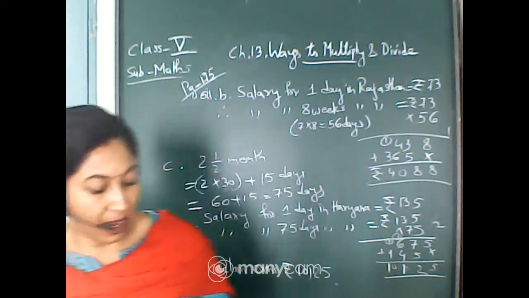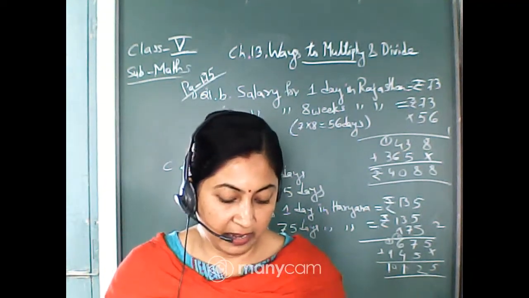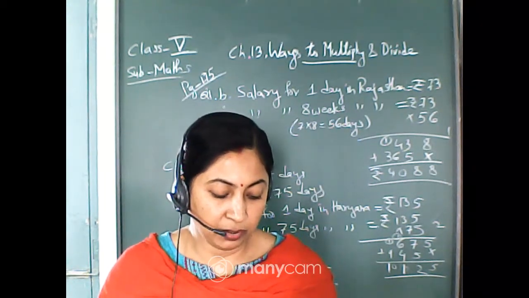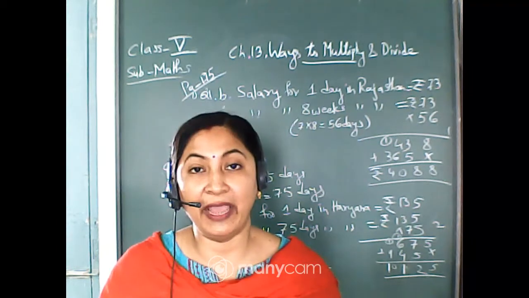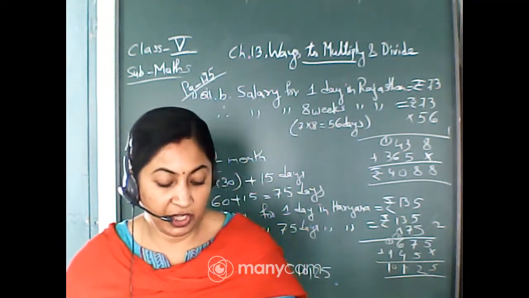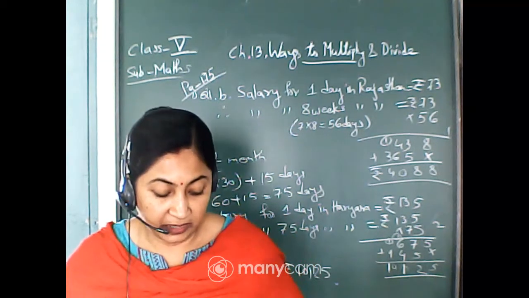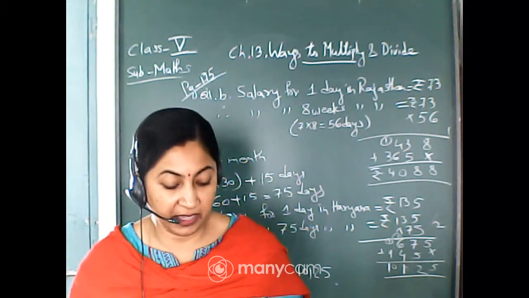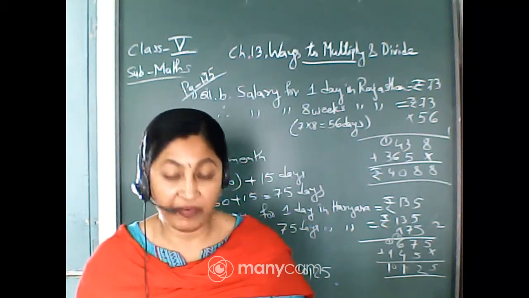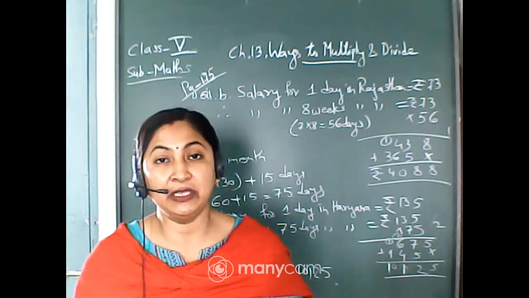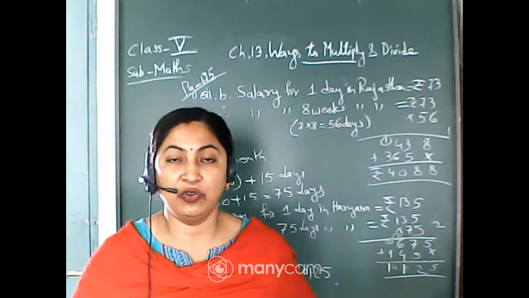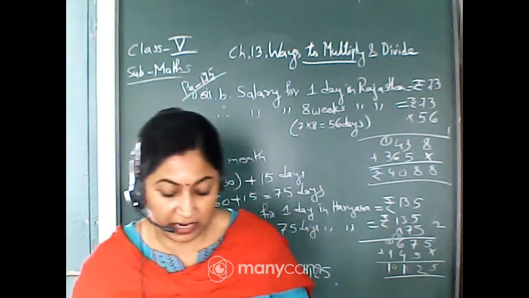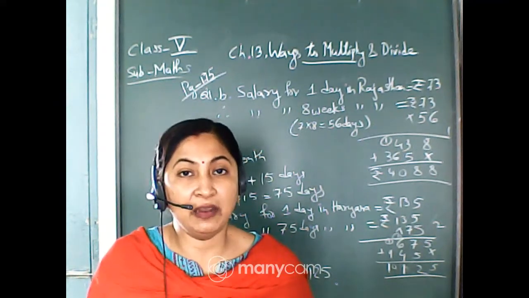Number D is, how much more will a farm worker in Madhya Pradesh get than a worker in Orissa after working for 9 weeks. So number D, you have to find the salary earned by the worker in Madhya Pradesh. For 1 day it is given rupees 97. So you will find for 9 weeks. 9 weeks means, in 1 week there are 7 days, so in 9 weeks, 9 7s are 63. So you have to first find for 63 days how much is the earning in Madhya Pradesh.